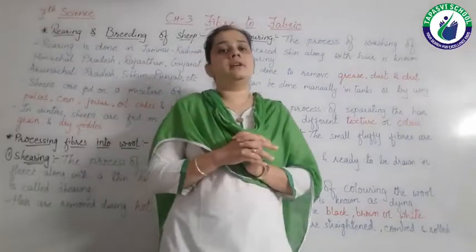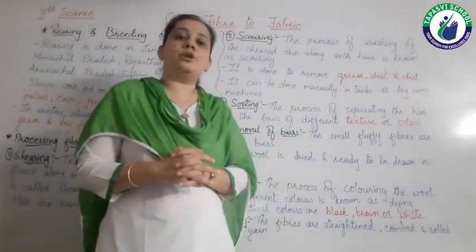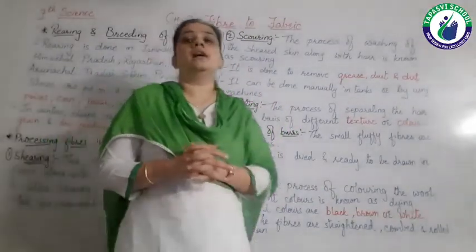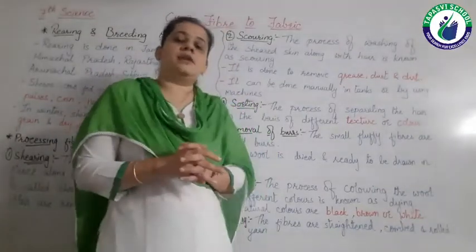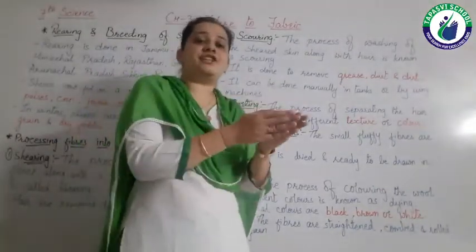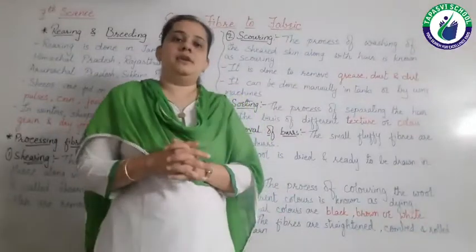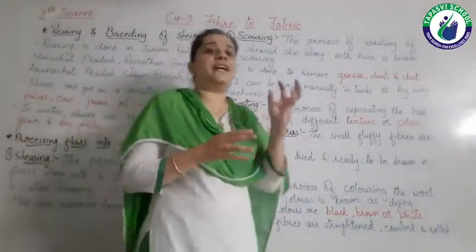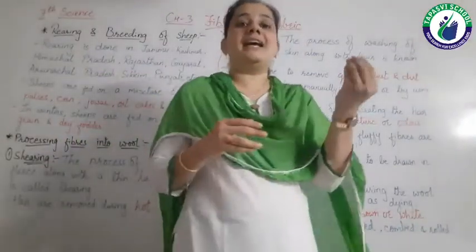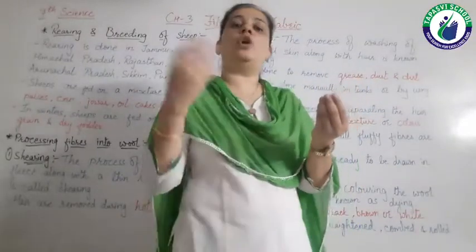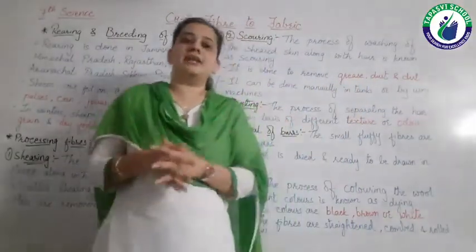So in this process we are separating the fleece of the animals of different texture and different colors. On the basis of their texture, texture means either it is smooth or fine or it is rough, that is known as texture.